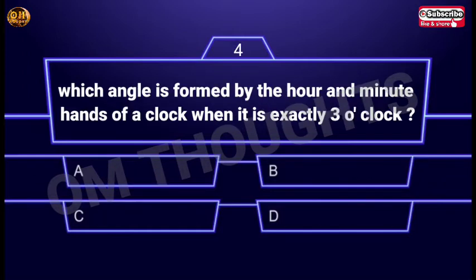Fourth question. Which angle is formed by the hour and minute hands of the clock when it is exactly 3 o'clock? Option A, 90 degrees. Option B, 45 degrees. Option C, 35 degrees. Option D, 180 degrees. The answer is option A, 90 degrees.